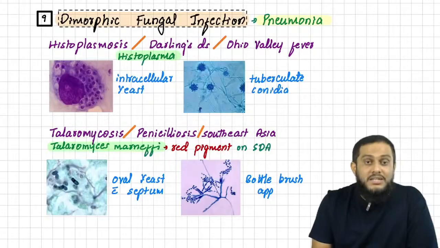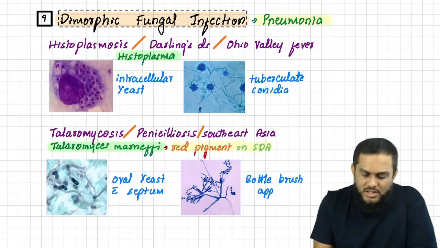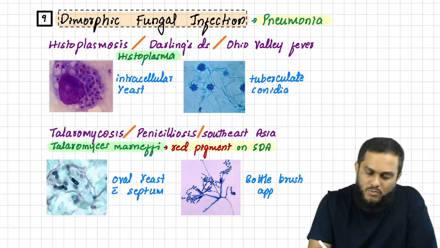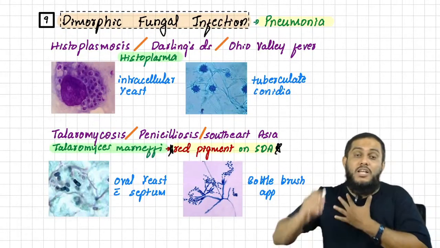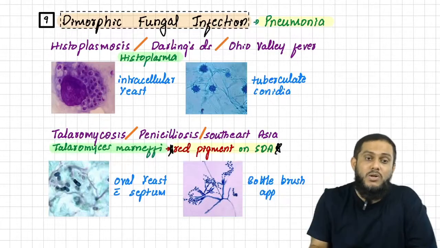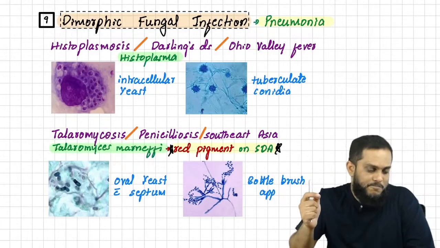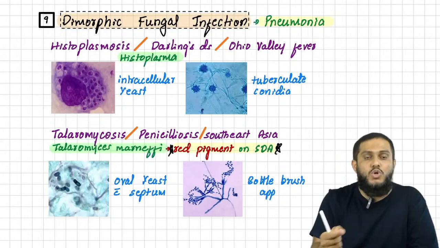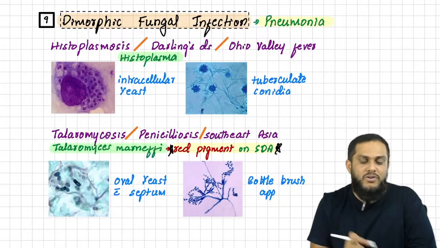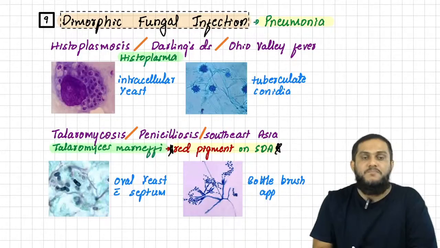And very important, Talaromyces marneffei produces red color pigment on SDA. I want to highlight it with a star mark. Talaromyces marneffei produces red pigment on SDA. Very, very important. So these are the two important dimorphic fungi, Histoplasma and Talaromyces marneffei, and both of them cause pneumonia.